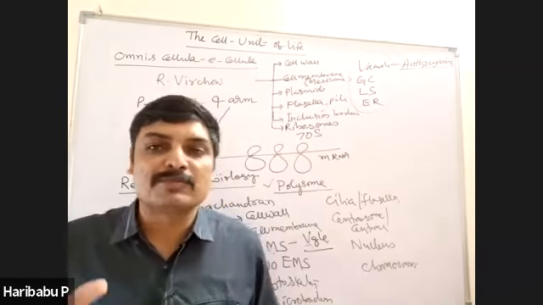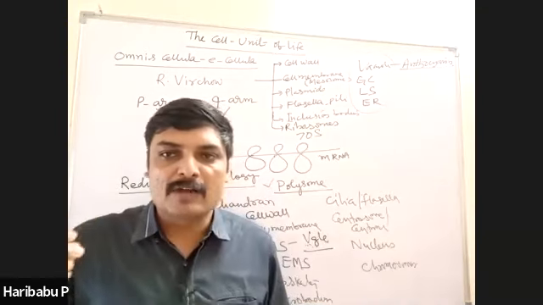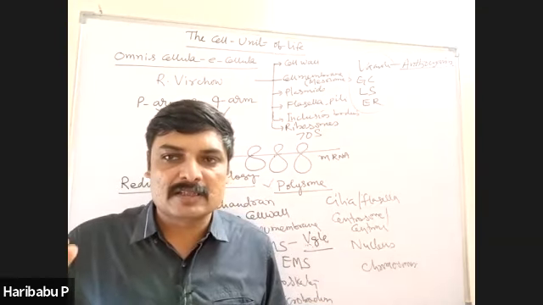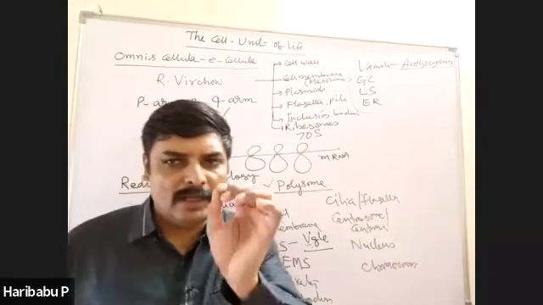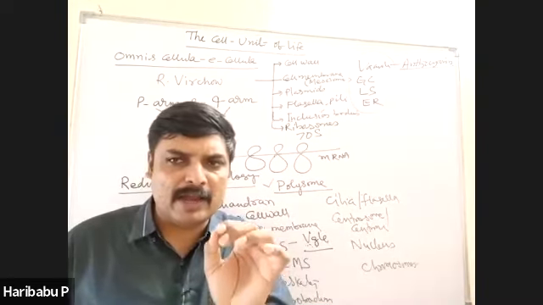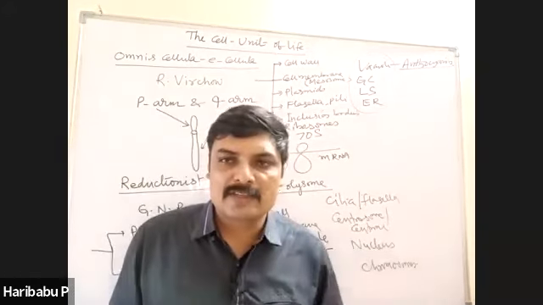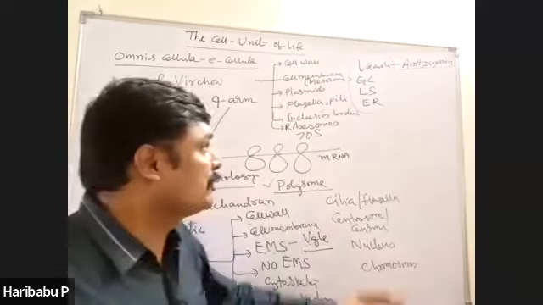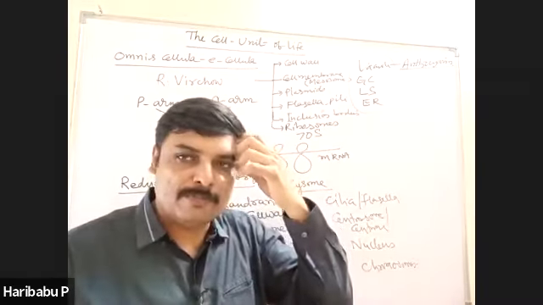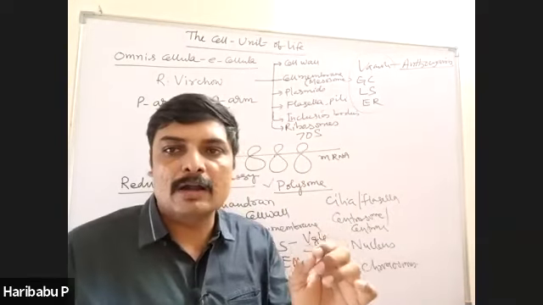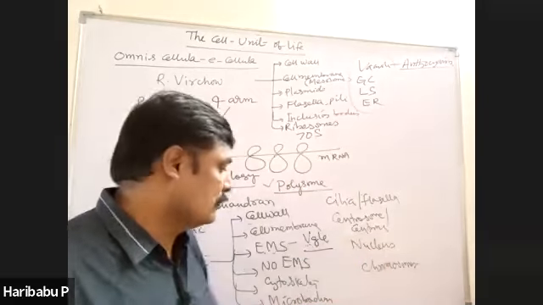Digestive enzymes, for example carbohydrases, lipases, proteases, etc. All the enzymes of lysosomes are active at acidic pH. At what pH do they work? Acidic pH. Then, I told you already, endoplasmic reticulum was discovered by K.R. Porter.